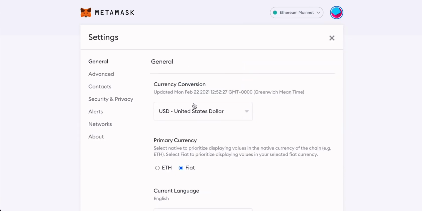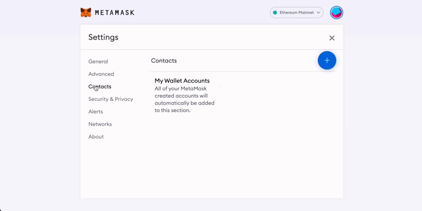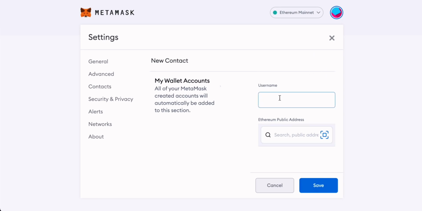You can come down to settings again and then come over to contacts. As you can read here, all of your Metamask created accounts will be automatically added to this section, but you can go and create other ones as well. The reason that you'd want to do this is because Ethereum addresses or any cryptocurrency address is an extremely complex